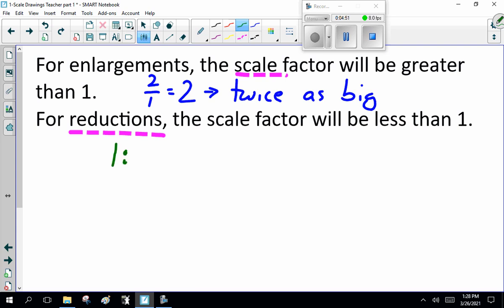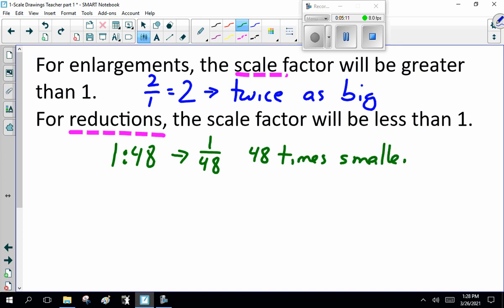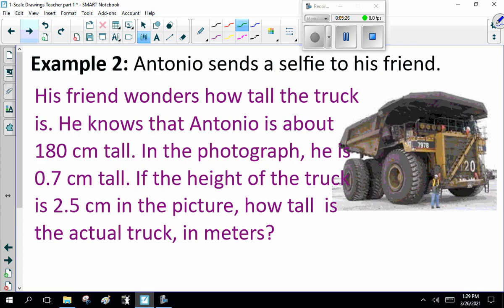We just did that 1 to 48 airplane kit, which is 1 to 48, which is 48 times smaller. The model will be 48 times smaller. So, scale factor greater than 1, it gets bigger. Scale factor less than 1, it becomes smaller. Note that.